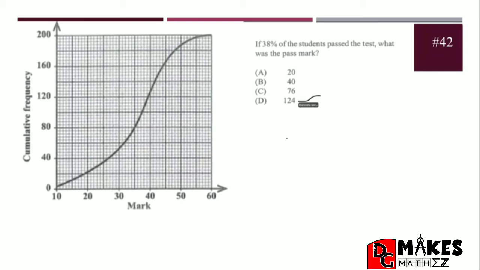However, you're just going to go to 124 on your cumulative frequency side of the graph. Since this is 140, we know that 130 is just about the middle of there, and so 124 is pretty close to the 120 line. Once we go across on that line, touch our curve and go down, that will give us our pass mark. And as you can see, that is going to be 40.